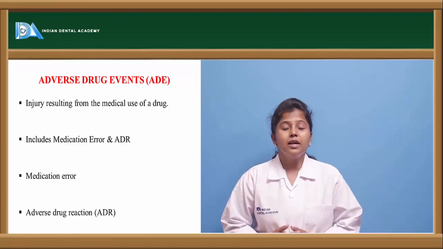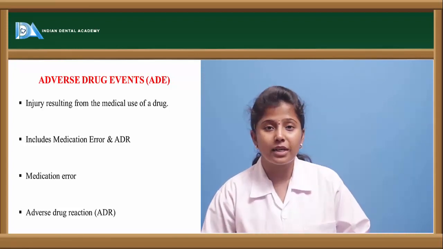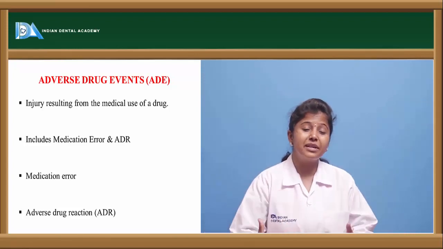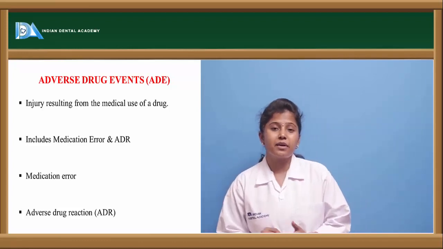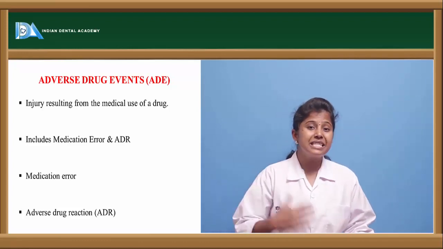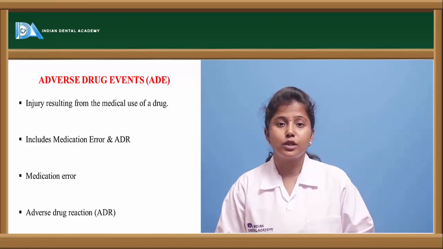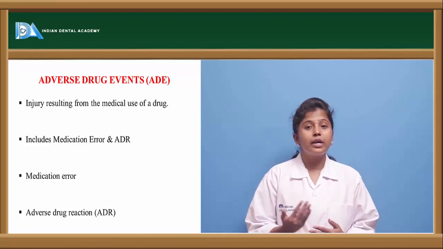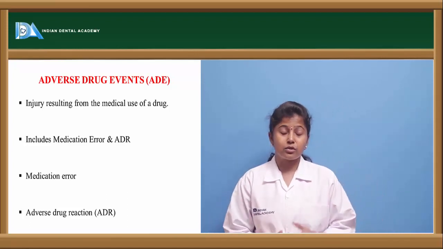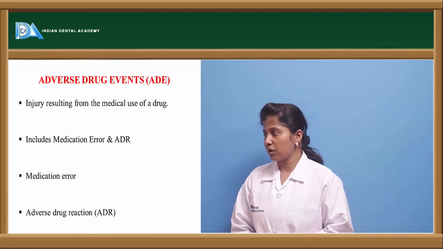For example, with the doctor's prescription, most people don't understand, or the pharmacist who is giving the tablet sometimes doesn't understand the doctor's writing, and then he may mislead and give another drug instead of the drug which is to be given. These are some of the prescription errors which lead to adverse drug reactions. If another tablet is given instead of one tablet, it leads to severe consequences.